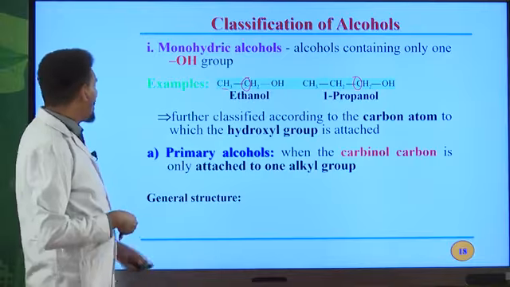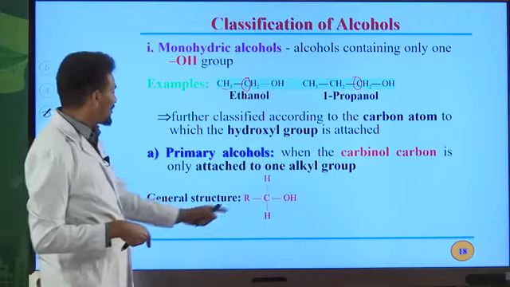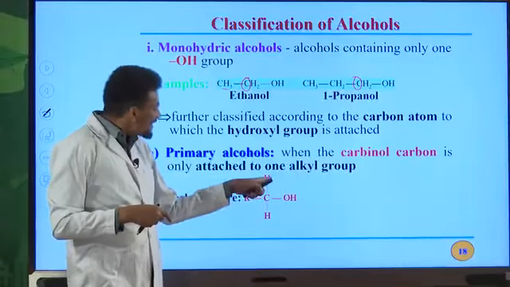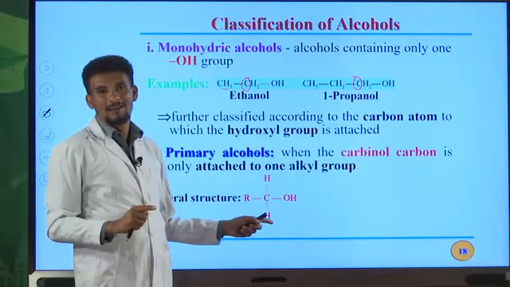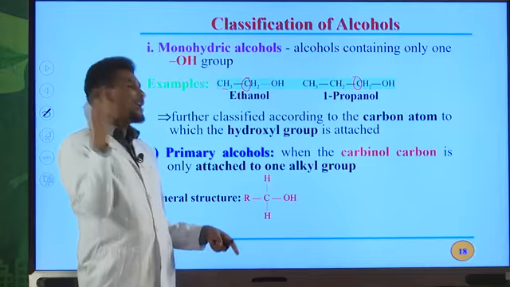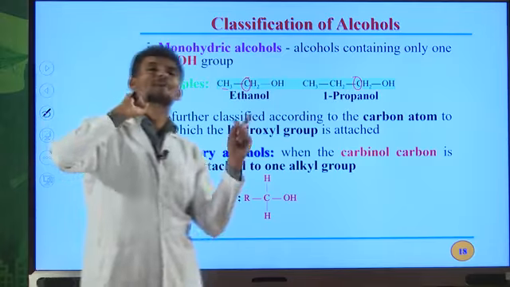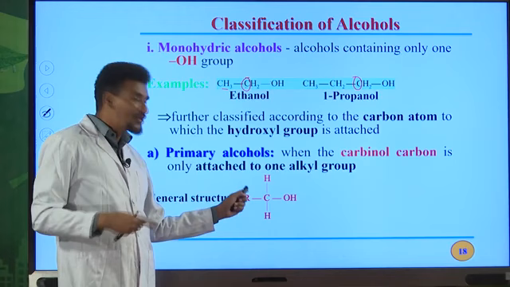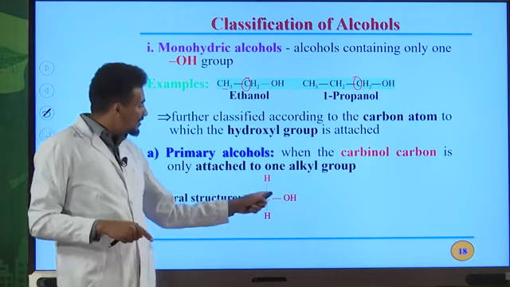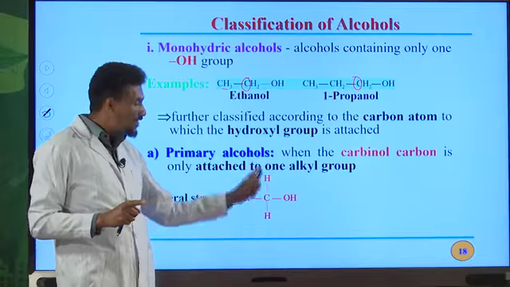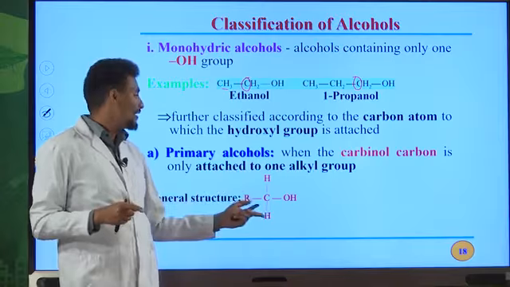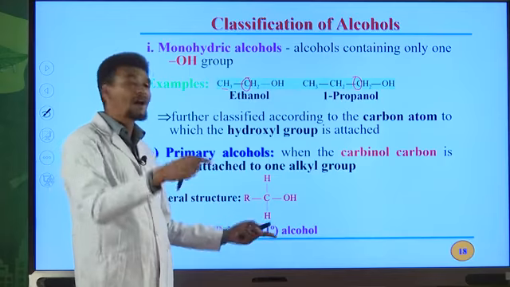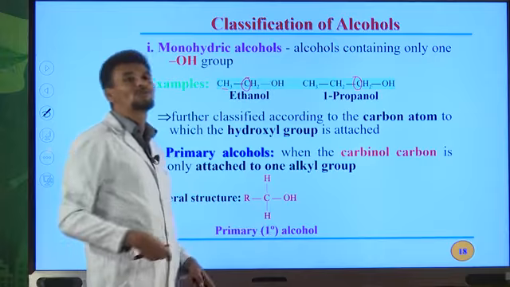such type of alcohols can be named as primary alcohols. So the general structure for primary alcohol is this one. This is carbonyl carbon because it is directly bonded to the OH group, and this carbon is primary carbon. Therefore, an alcohol in which OH group is bonded to the primary carbon is simply known as primary alcohol. This carbon is only bonded with one alkyl group. Therefore, this carbon is primary carbon. It has 2 hydrogen atoms, okay? All the time remember this one. So, this is the general structure for primary alcohol. The carbon is primary carbon and the OH is directly bonded to that carbon.